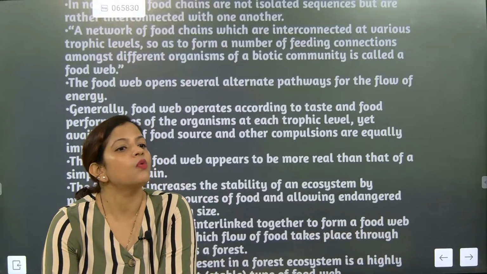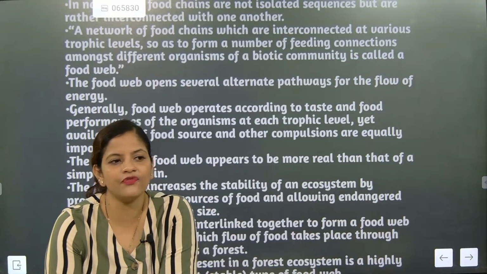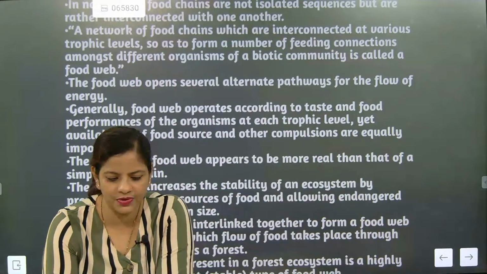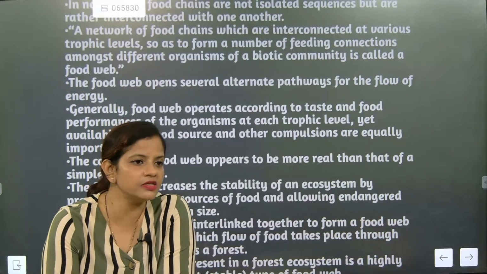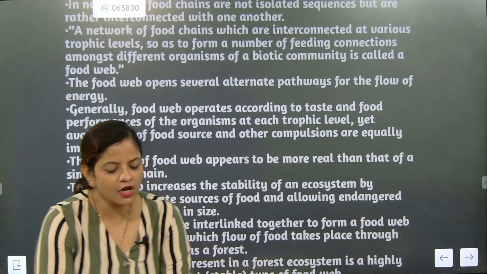So food web is always advantageous than food chain, where one source of supply of energy is there, but an interlinkage will be there, where the organism will have more other alternatives. I hope you people might have understood this one. So now we'll go for the next one.